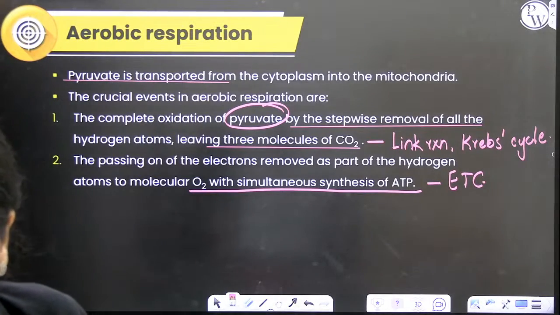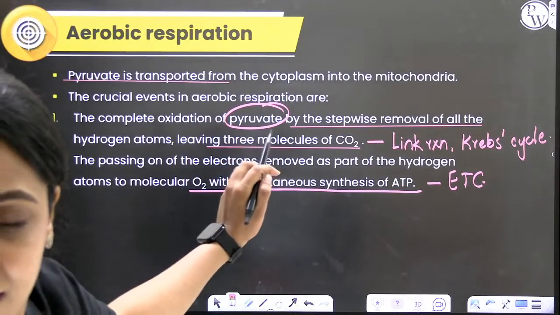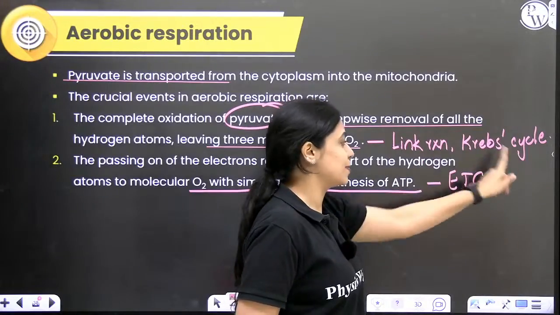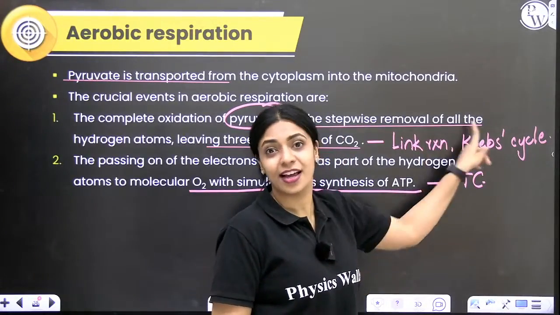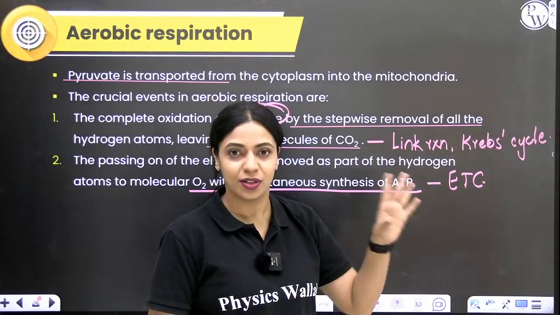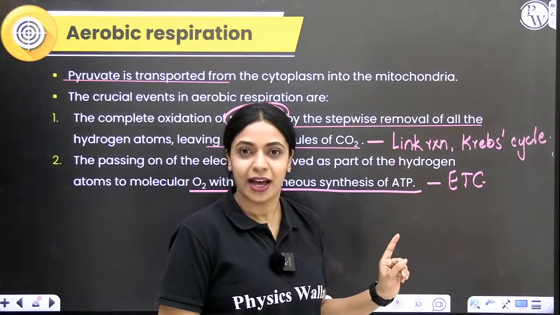Thanks, Ashutosh. So, is it clear? Till now, whatever I have told, is it clear? Moving forward, we are going to read about link reaction, Krebs cycle, etc. In link reaction and Krebs cycle, what is going to happen? Decarboxylation will happen, carbon dioxide will get removed, NADH will form. In ETC, what will happen?